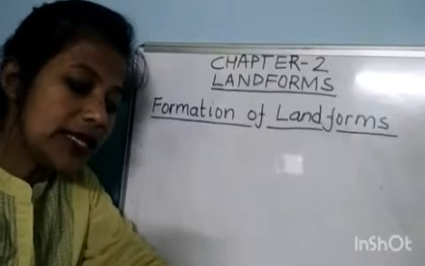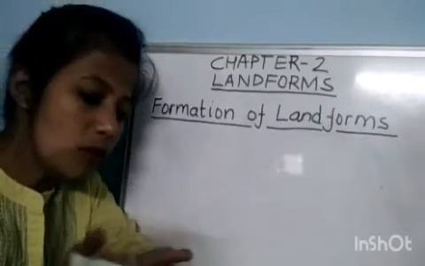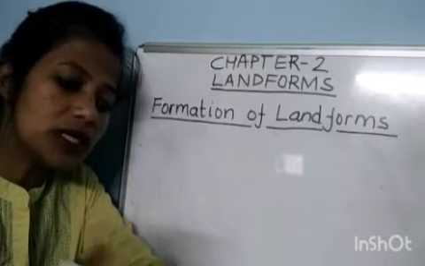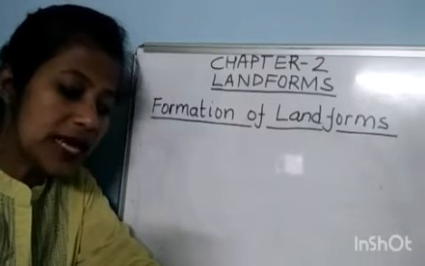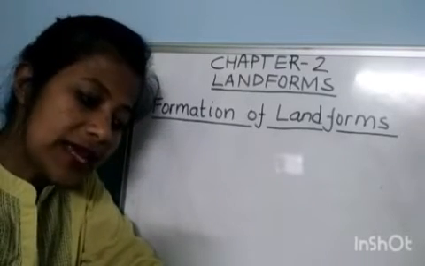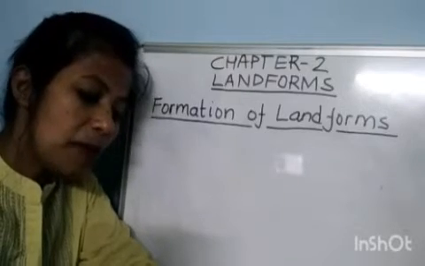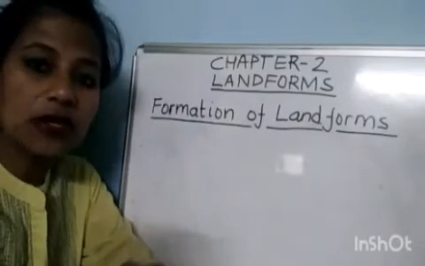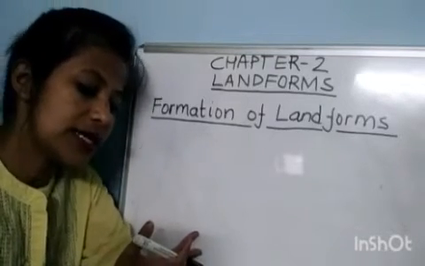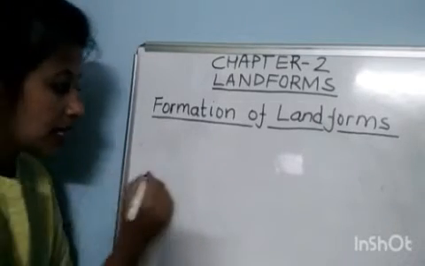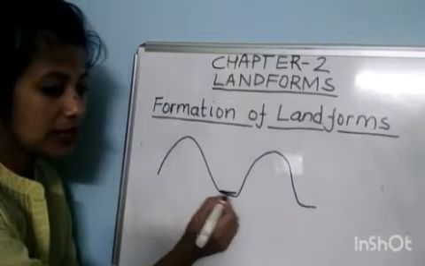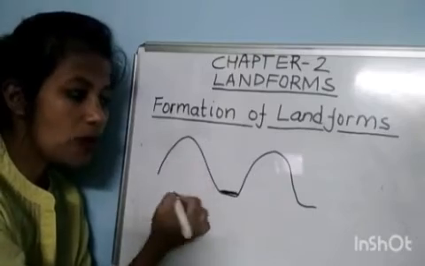Being molten, it is in constant motion. The movement of the magma causes tremors in the Earth's crust. These tremors are felt by us in the form of earthquakes. At times, the movement of magma inside the Earth may cause the upliftment or subsidence of the Earth's crust, resulting in the formation of mountain and valley. This is what? This is a valley. Okay, and this is a mountain.